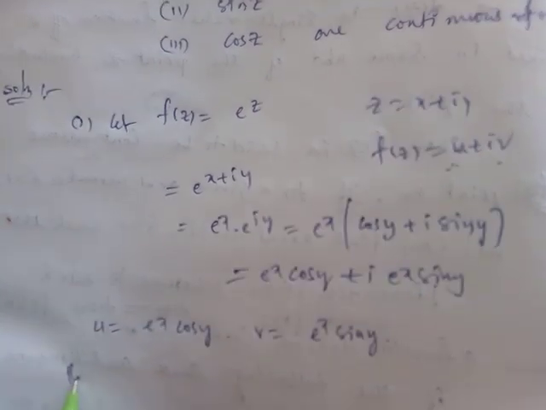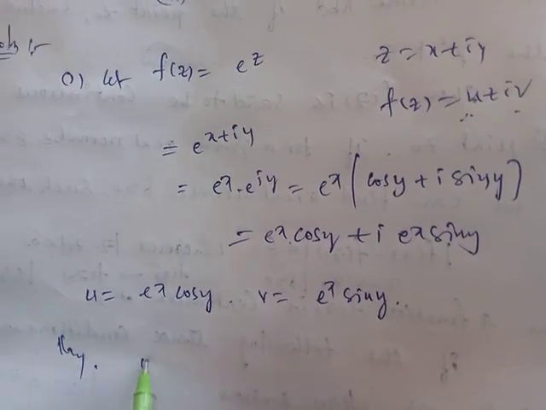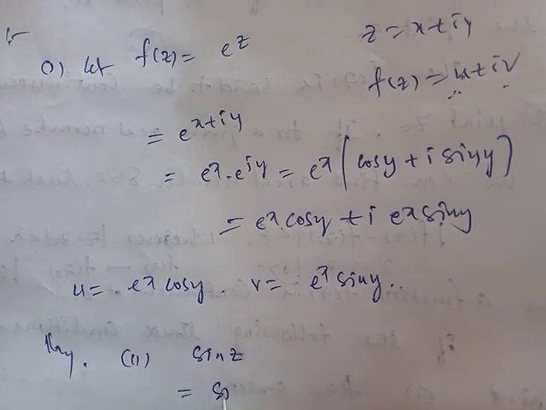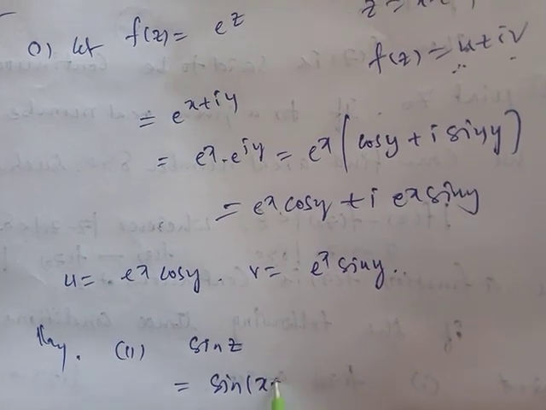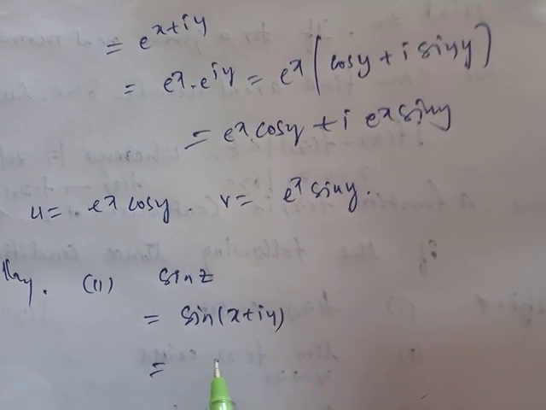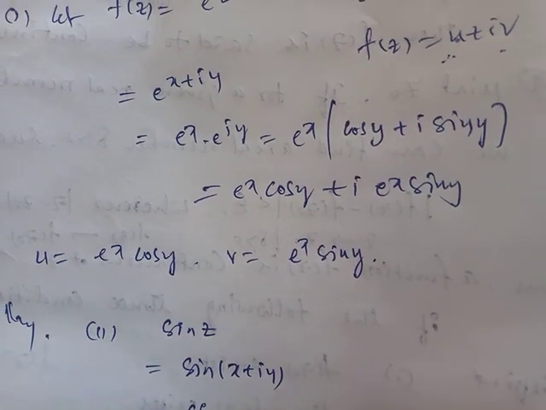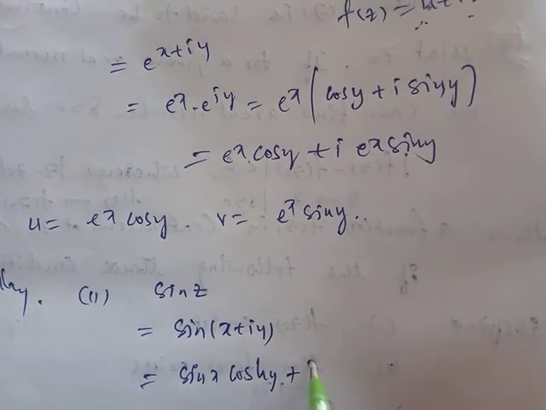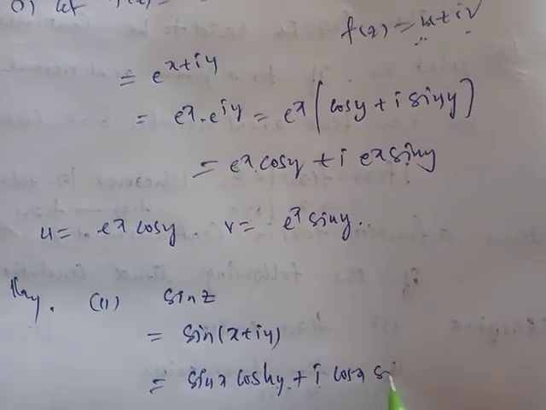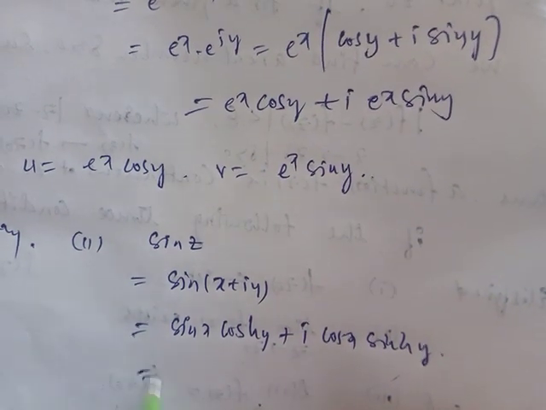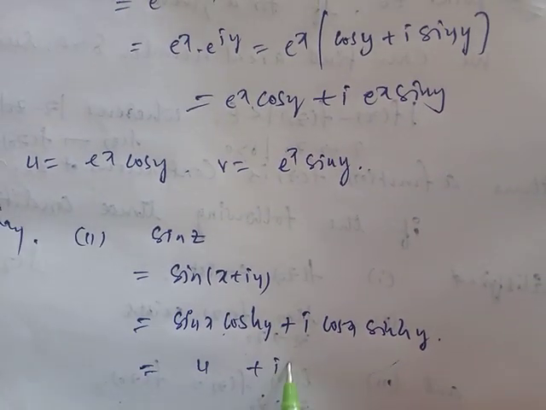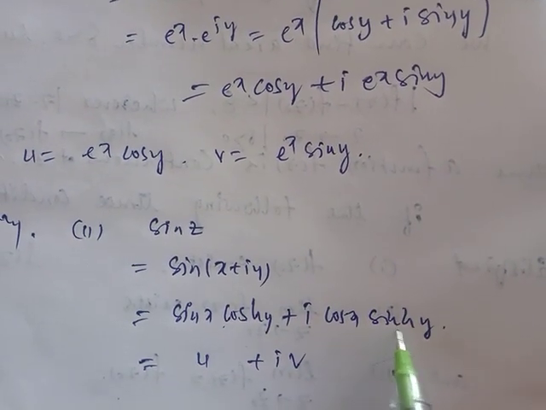Similarly, the second one is sin z, which is equal to sin of x plus iy. The value is sin x cos hy plus i into cos x sin hy. Here the real part is u equal to sin x into cos hy, and the imaginary part v equal to cos x into sin hy.